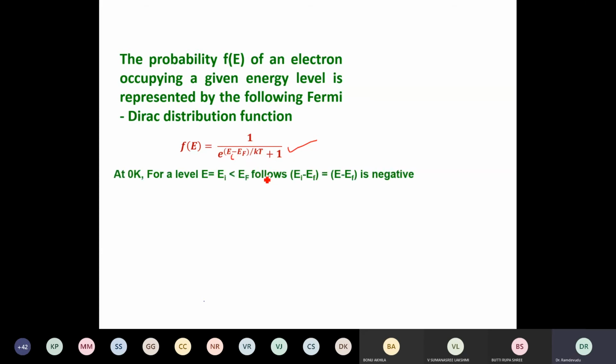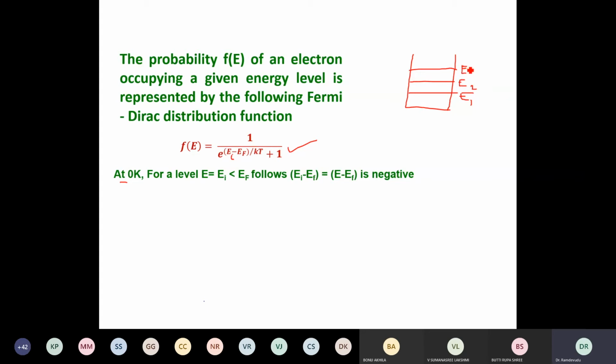Now, to find the probability of finding the particle using this equation at 0 K, I am taking different energy levels, E1, E2, E3, and so on. Suppose this is EF.